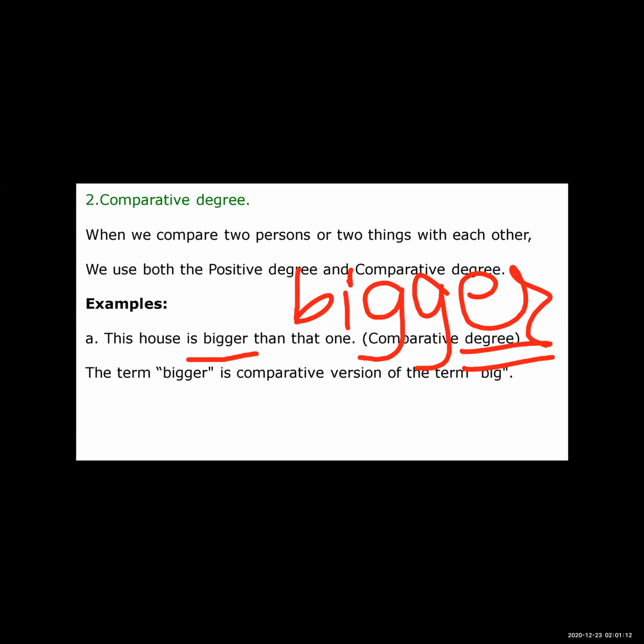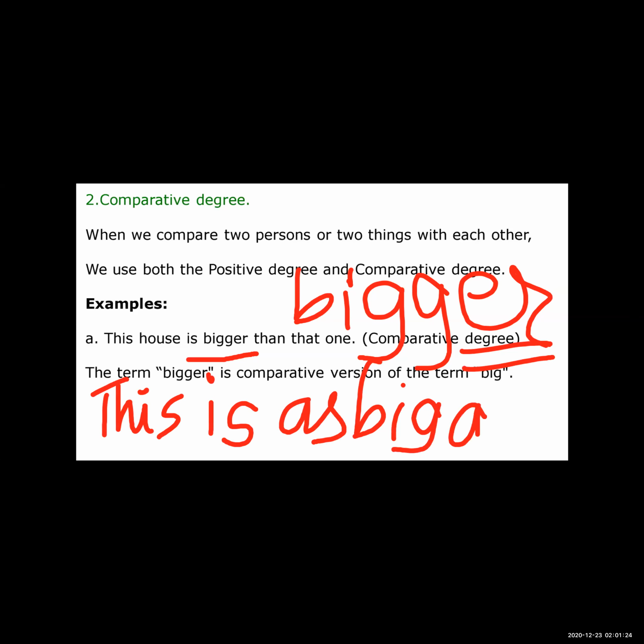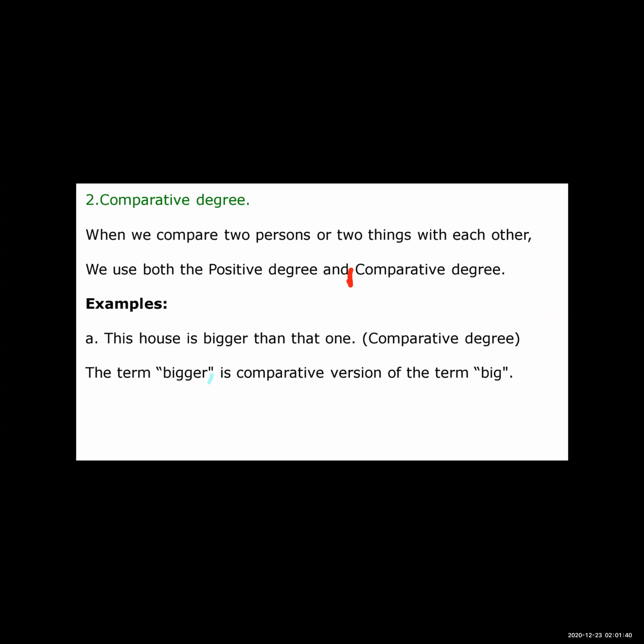This house is as big as that one. When we write the same sentence in the positive degree, we have to use as: as big as.